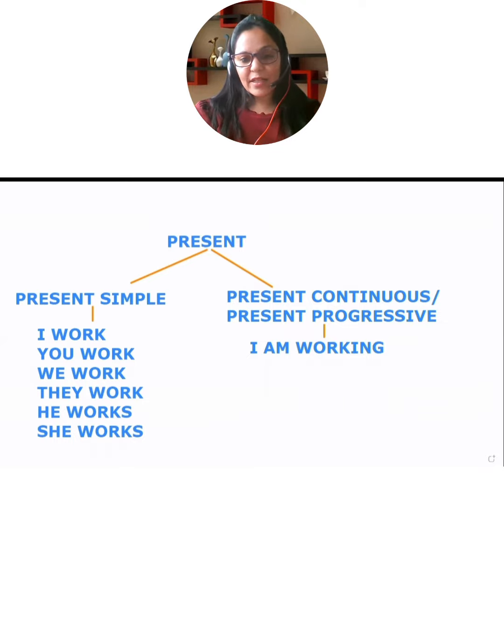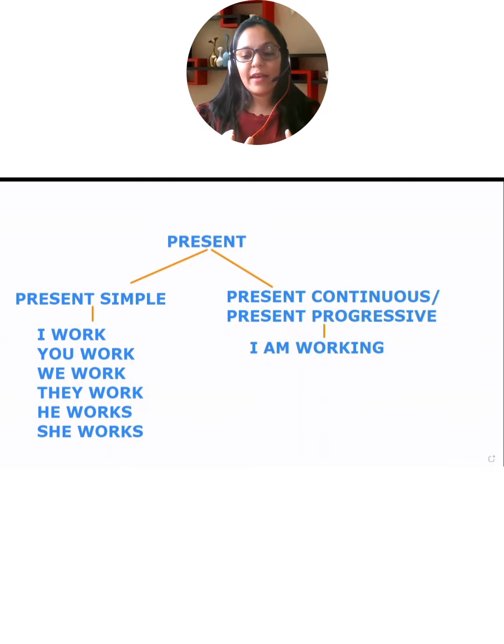So present continuous means something which is happening now or something which is temporary. What do I mean by that? Like I'm teaching now, but after some time, I will not be teaching, right? So this is a temporary thing. All these things are happening now, okay? So when I say that, I'm using present continuous tense.